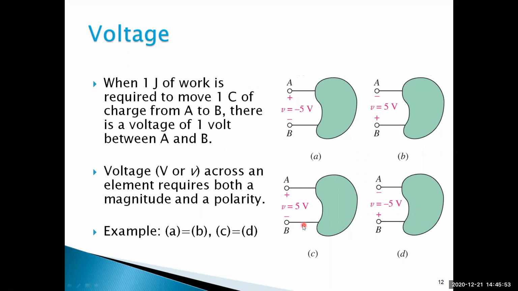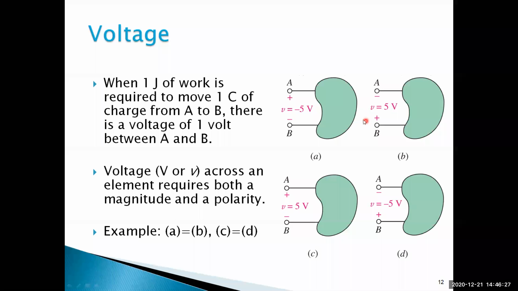Similarly, here also V is equal to 5 volts. In figure C, plus minus, I'm assuming V is equal to 5 volts. If I change the polarities like this, plus to here and minus changing, then the battery polarity gives V is equal to minus 5 volts. So we have to indicate this. These two circuits are the same, A and B, and C and D are both the same. Even when the polarities are changing.